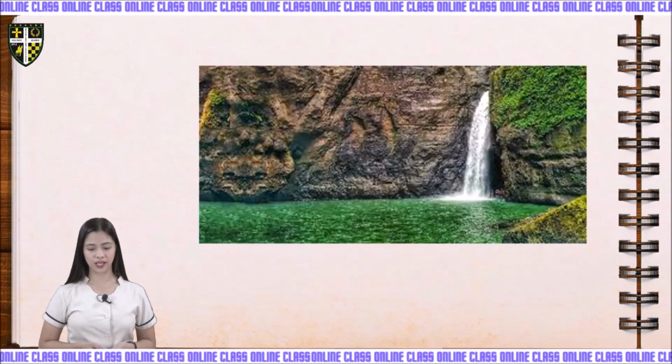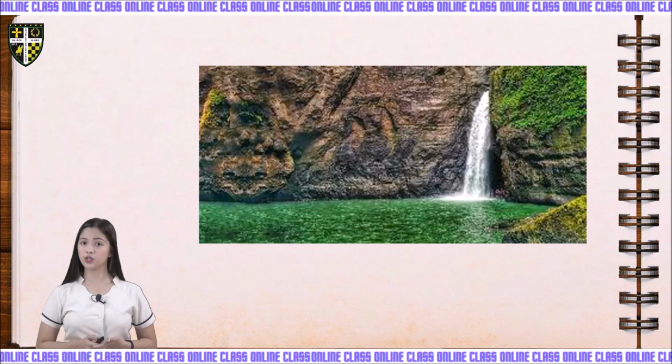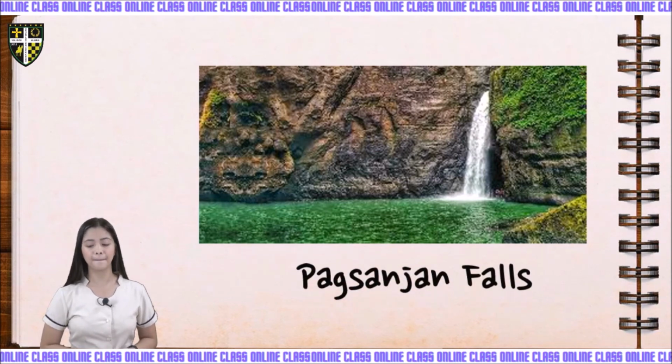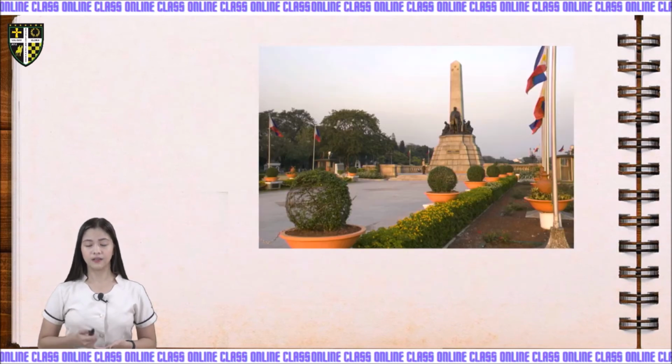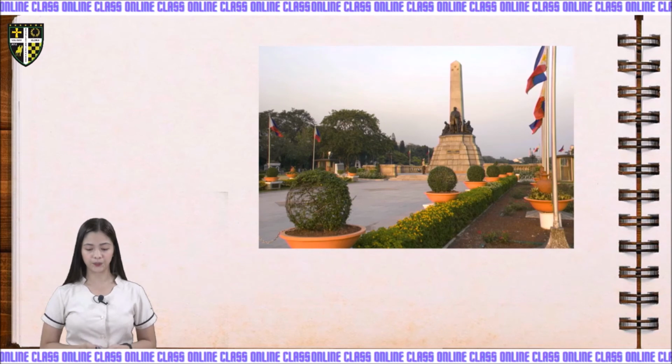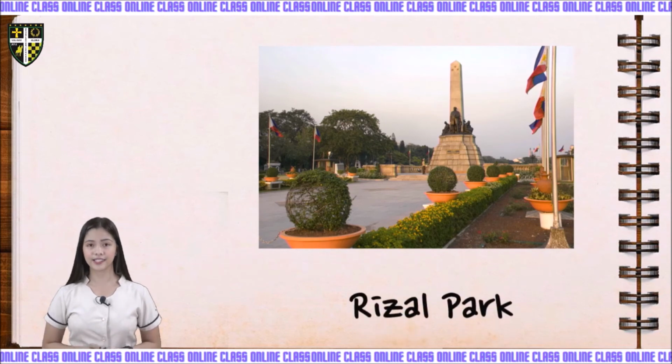And the next one is also known as one of the famous falls here in our country. Very good. This is the Pagsanjan Falls. And last but not least, this one serves as an honor for our national hero. This is the Rizal Park.